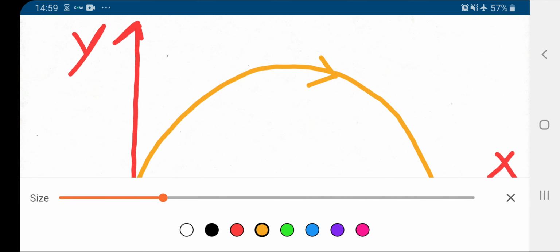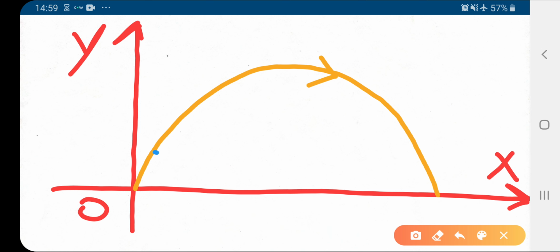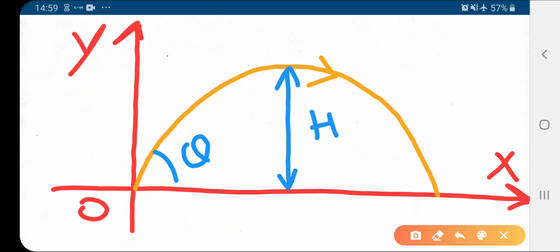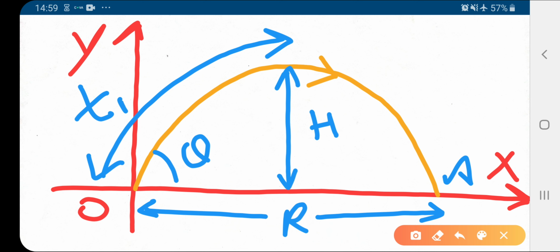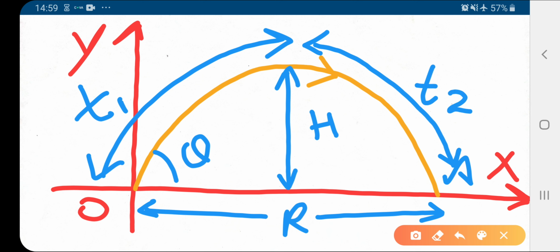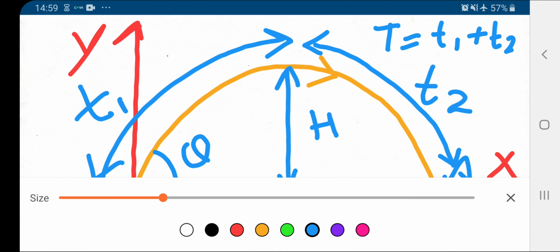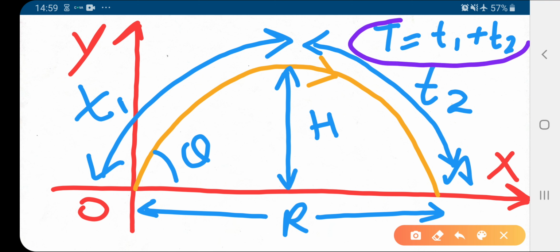Now what are the parameters that we have to calculate in the next class? That is theta, the angle of projection, maximum height, and maximum horizontal displacement, which you can say is the range, up to O to A. Then the time to reach maximum height, that is time of ascent t1, then the time taken by the body to reach ground level, say time of descent t2, and the total time is capital T, which is equal to the sum of these two times t1 and t2, which is called time of flight. So these are the parameters which we have to calculate.